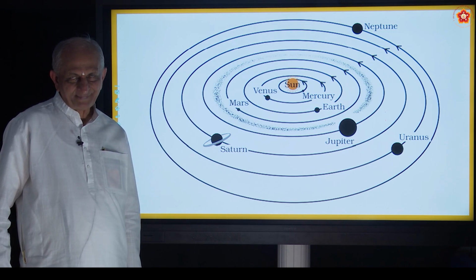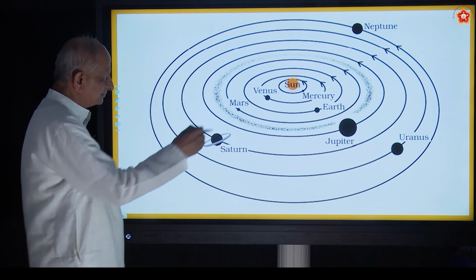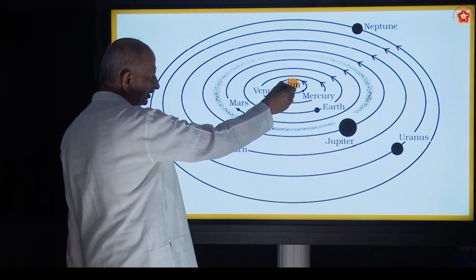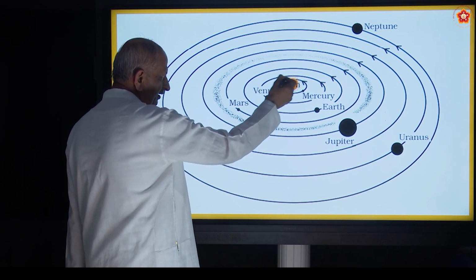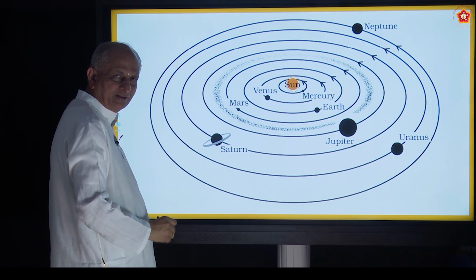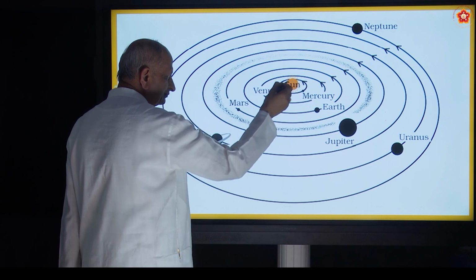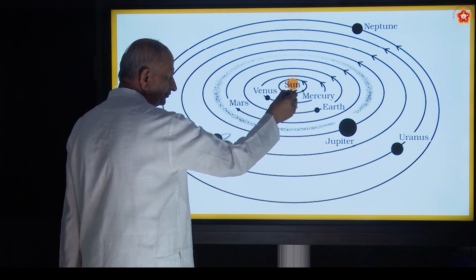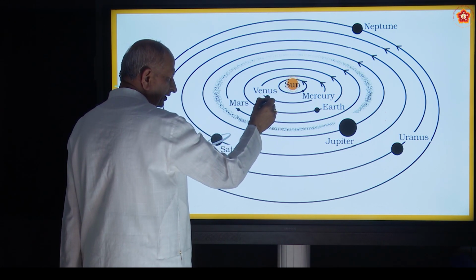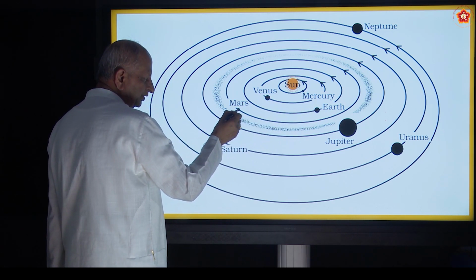So this is a figure you are supposed to learn to draw. Can you try to draw it? Okay, bring it next class. See here, first the sun you draw, and this shape is called an ellipse. It is not a circle actually, it is an ellipse shape, an elongated circle. You have Mercury, first one is Mercury, then comes Venus, third is Earth, fourth is Mars.